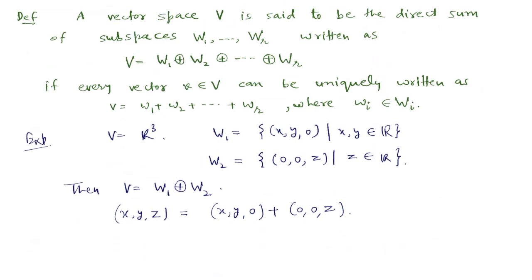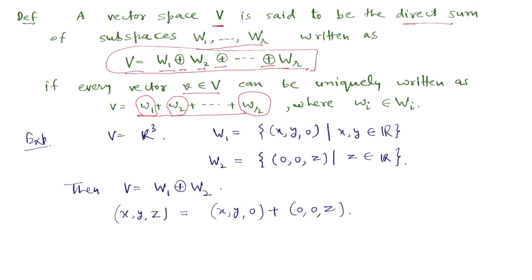We are now defining what is the direct sum of vector subspaces. We say that V, a vector space, is a direct sum of subspaces W1, W2, ..., WR, and we write it this way: W1 direct sum W2 direct sum and so on direct sum WR, if we can write every vector V in V uniquely as an element of W1 plus an element of W2 and so on plus an element of WR. If this representation is unique, then we say that V is the direct sum of these subspaces.